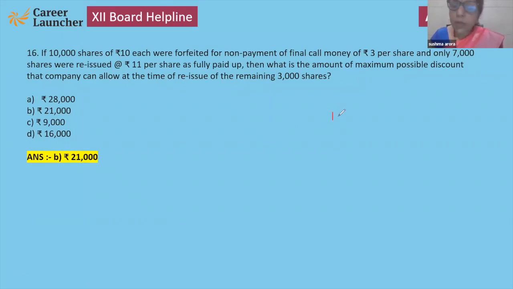Simple. 10 rupees is the face value, minus 3 is arrears, means 7 rupees paid up on each share. So 3,000 shares are remaining, numbers into rupees. So 21,000 can be given as discount on the remaining 3,000 at the time of reissue. Maximum discount is 7 rupees, the amount which is paid.